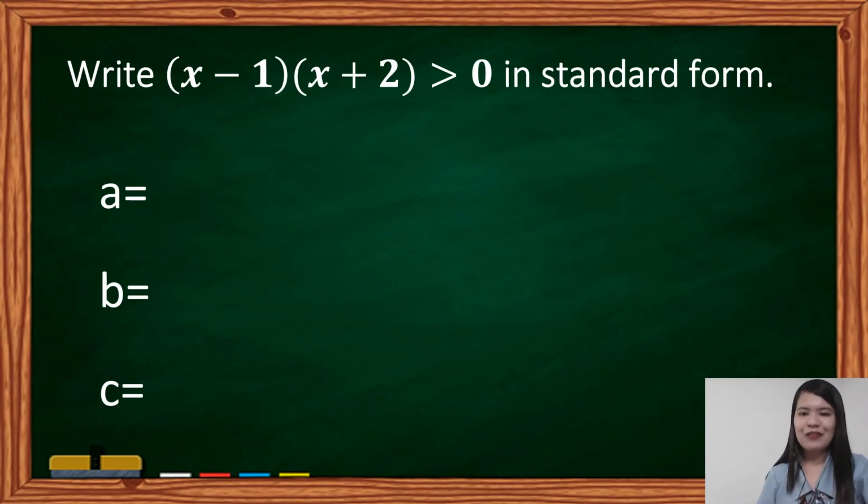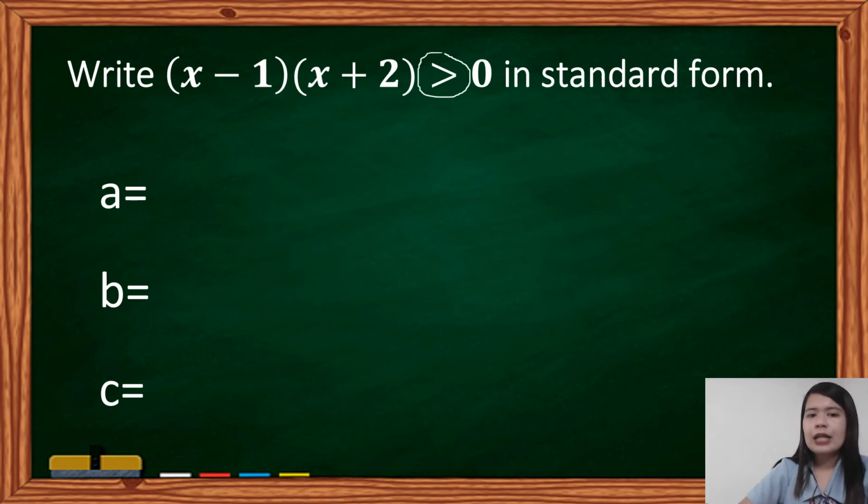Let us have our first example. Write x minus 1 times x plus 2 greater than 0 in standard form, then identify the values of a, b, and c. Class, paano gagawin natin? Same process, kagaya ng quadratic equation. But this time, take note, our symbol is an inequality symbol, and that is this one. Siya ay naka-greater than.